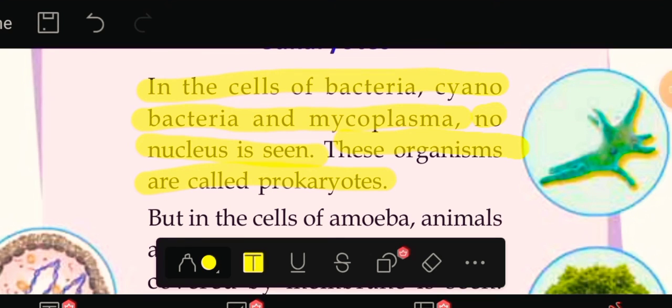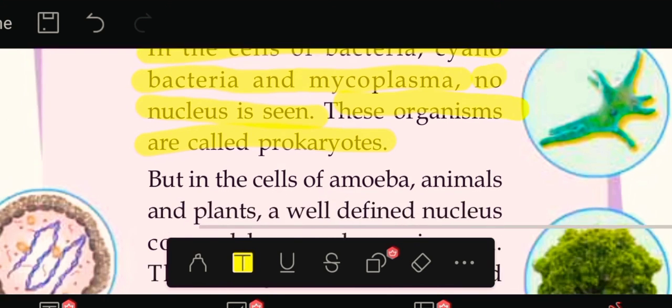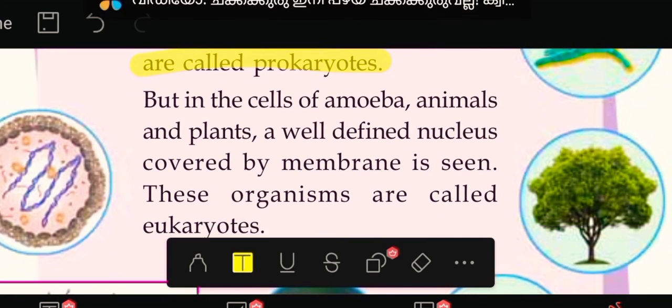It means the cell of organisms which have no nucleus in it is known as prokaryotes. The examples of it are bacteria, cyanobacteria and mycoplasma. These are the examples for prokaryotes.